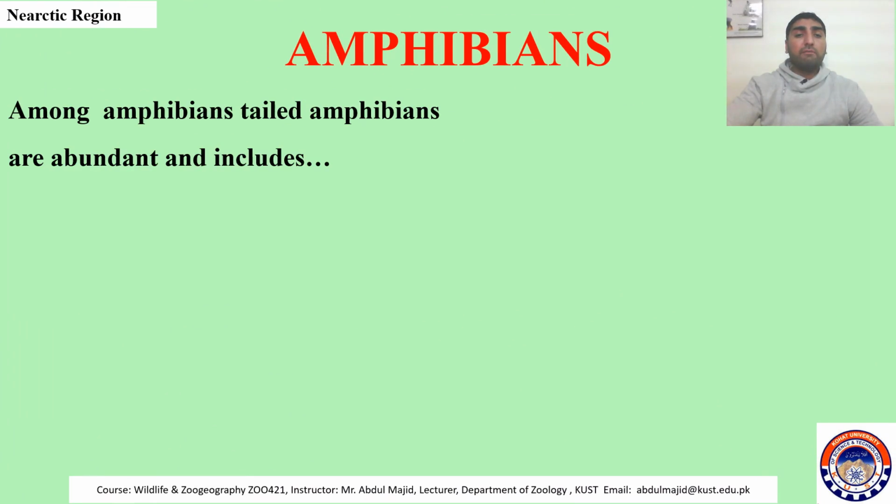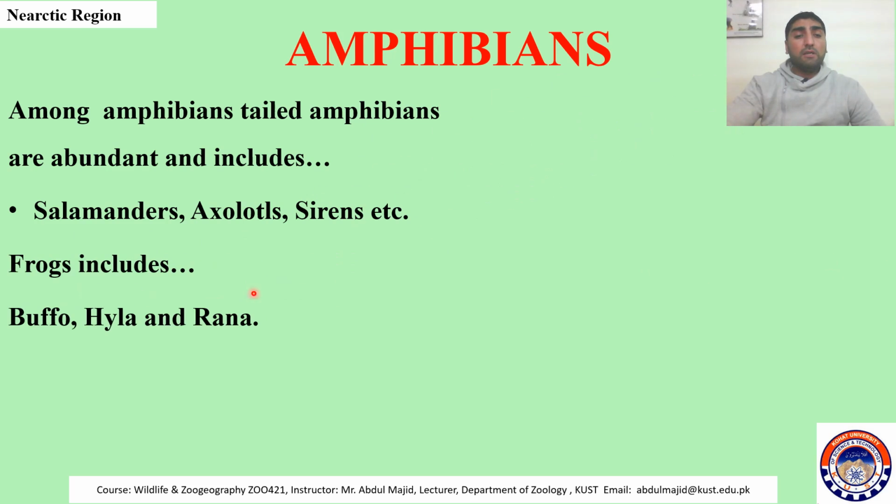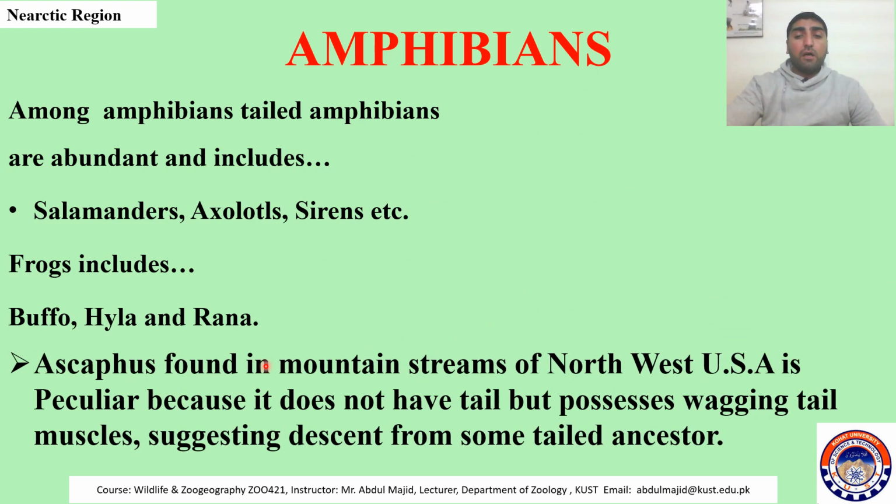And then let's talk about the amphibian fauna of this region. So amphibian fauna, tailed amphibians are very abundant here in a much larger quantity, which includes the salamanders, axolotls, siren, etc. So there are many tailed amphibians in this region. Among frogs, there are like Bufo and Hyla and Rana. There is one important frog species, a very primitive frog species known as Ascaphus. It is found in the mountain streams of northwest USA, and it is peculiar.